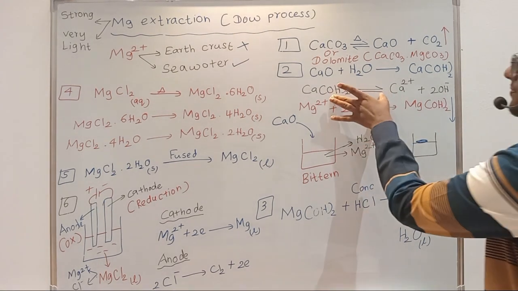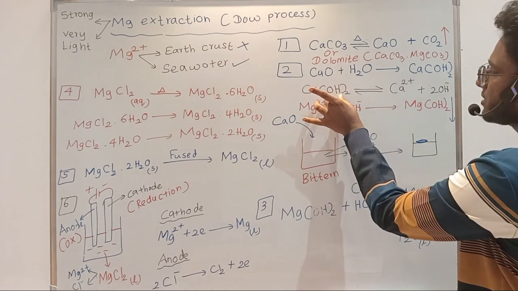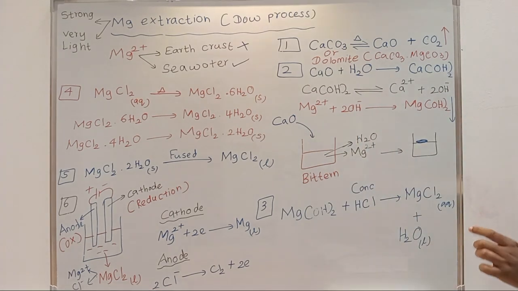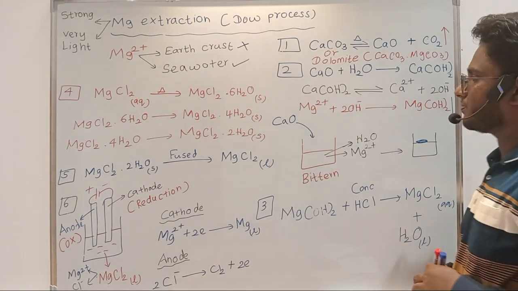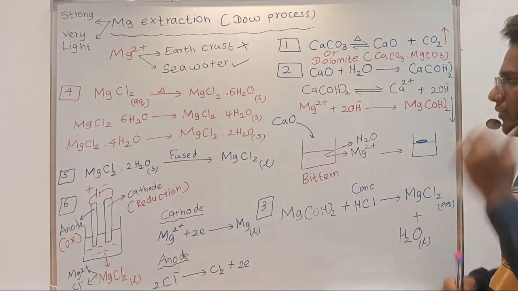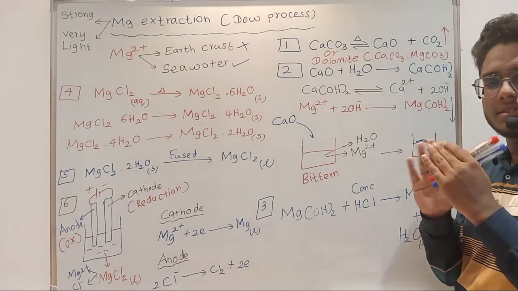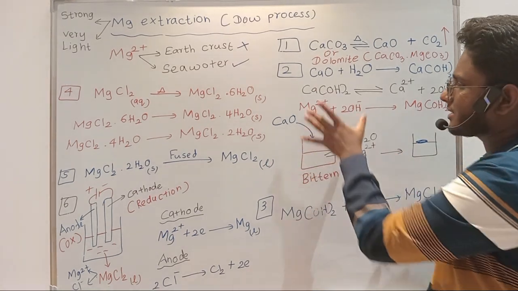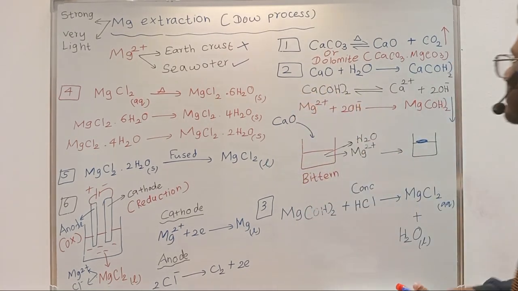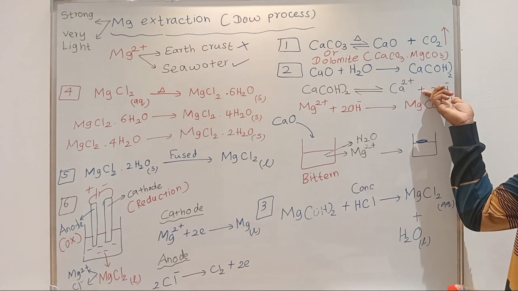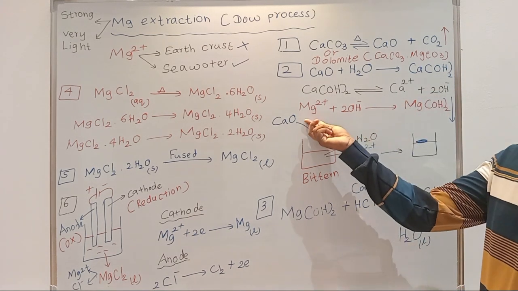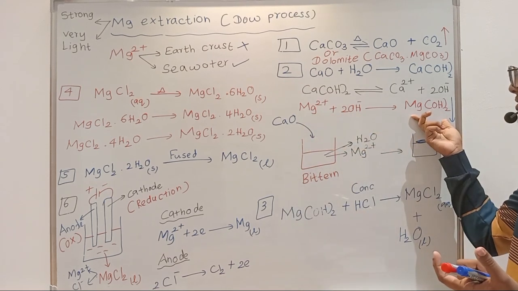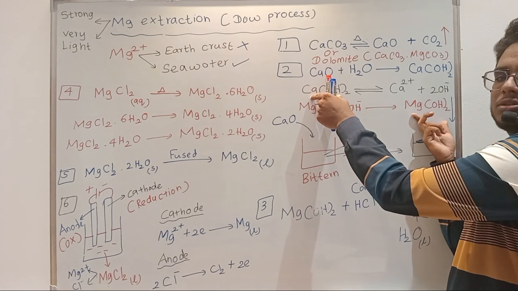Right here. So calcium hydroxide will be producing OH minus, and these OH minus will convert to magnesium hydroxide, right? If you add excess calcium hydroxide, you will be having excess OH minus, right? So if you're having excess OH minus, then magnesium 2 plus will finish off. At one point it will finish, and there will be magnesium hydroxide as well as calcium hydroxide present.